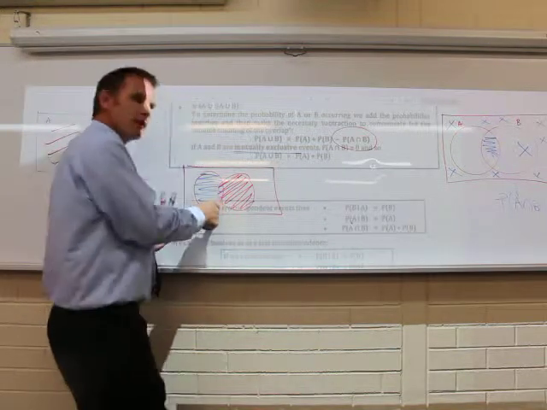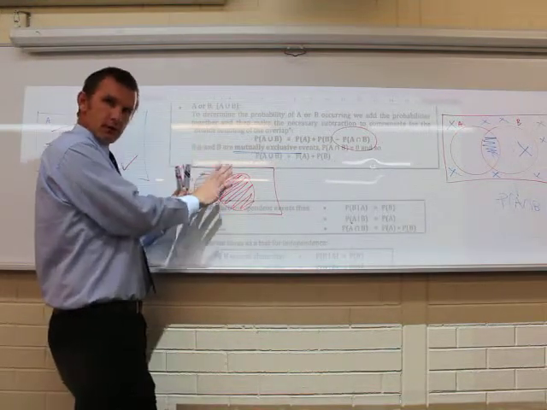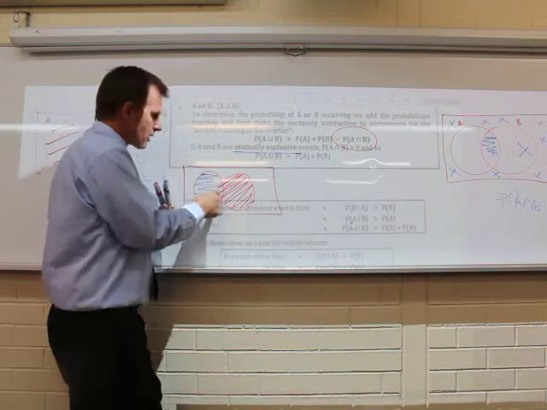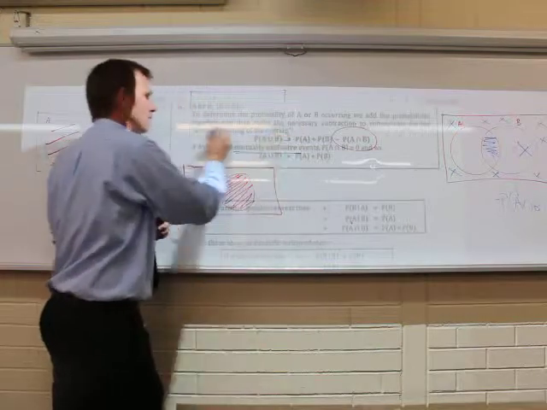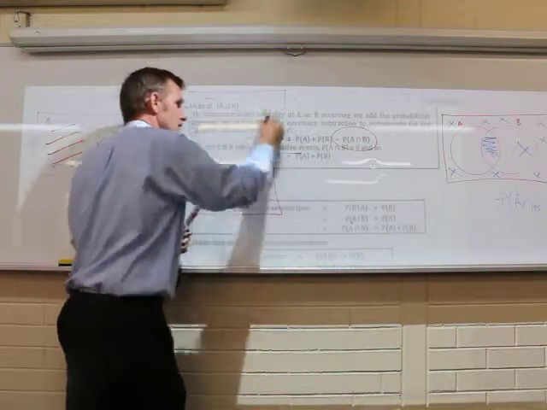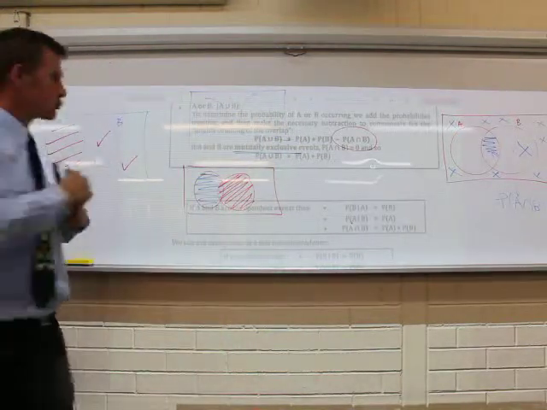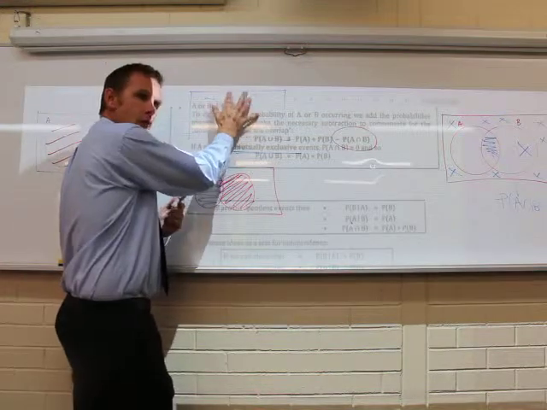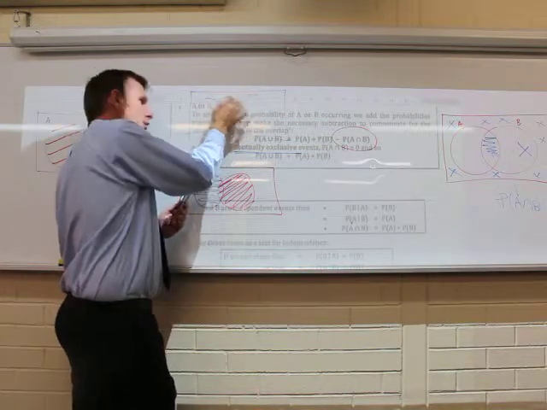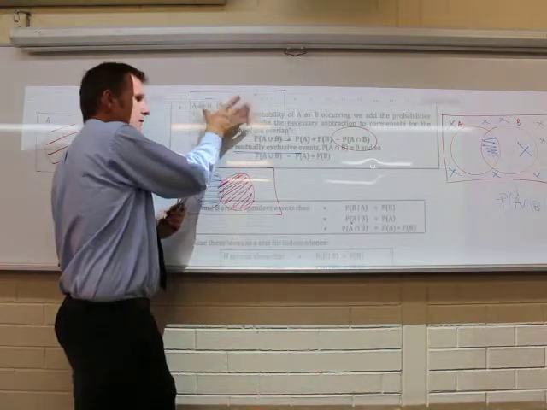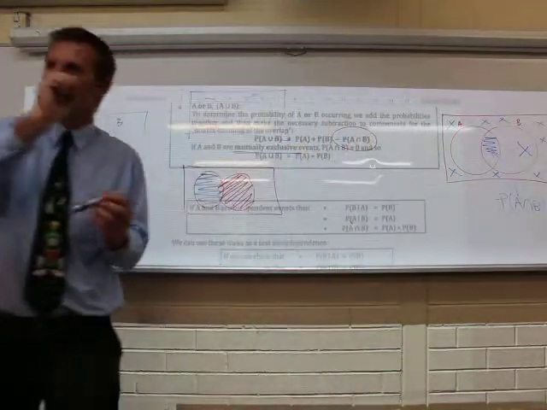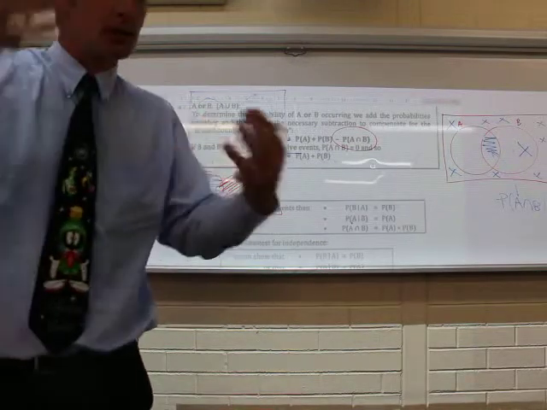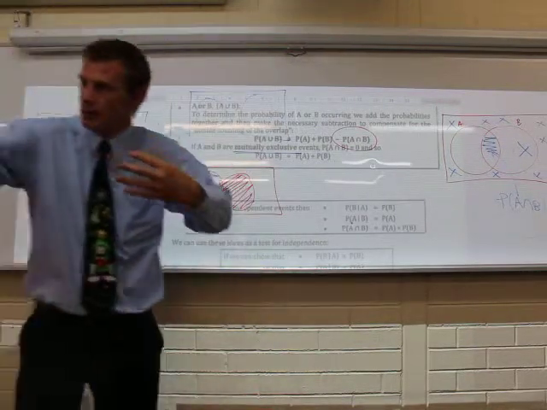This diagram I've given is not mutually exclusive, because there's an overlap. But if I had this here, here's A, here's B, they are mutually exclusive because there is no overlap between the two. There's no overlap in the middle. So if there's no overlap, then this is equal to 0, because A intersection B would be 0.